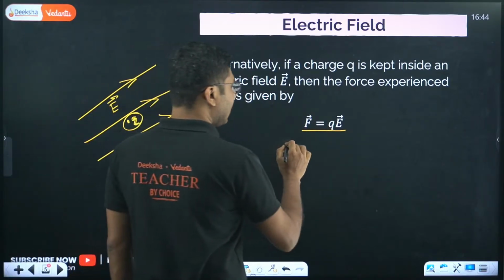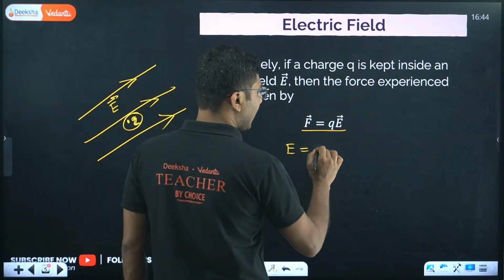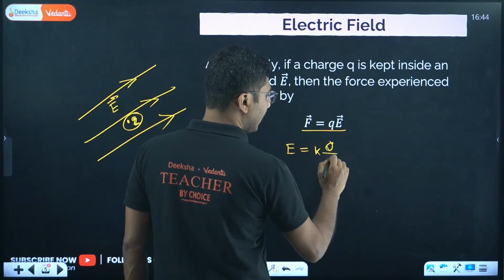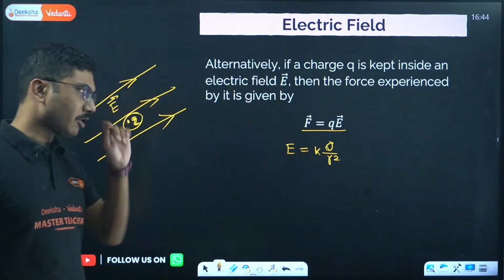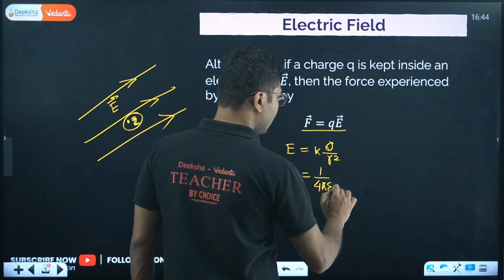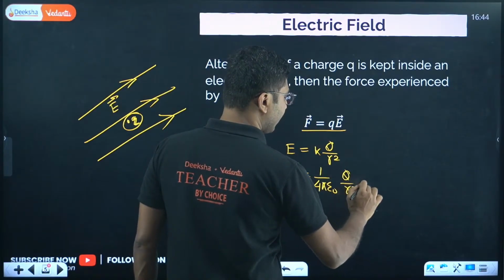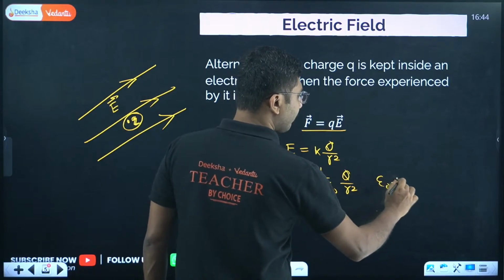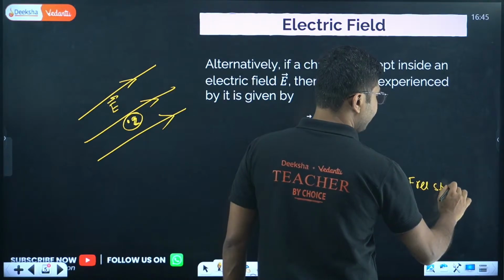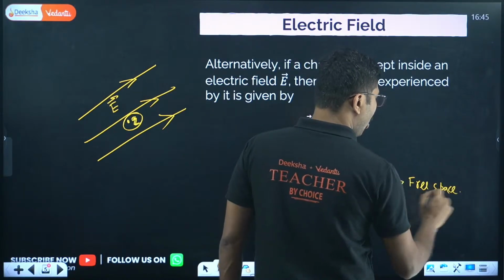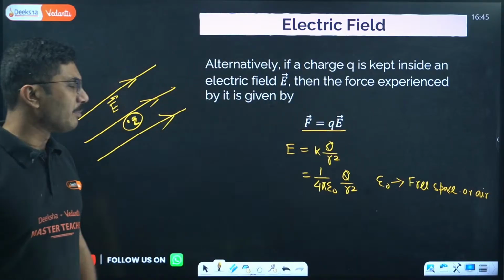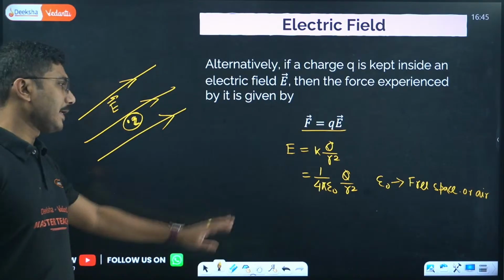Now we know that electric field in scalar form is given by k Q by r square, where we are using capital Q. This is the general form. Instead of k, if you put 1 by 4 pi epsilon naught, by r square, this epsilon naught is for free space. Free space means vacuum or air. Air and free space have almost the same epsilon naught, so that's why it is free space or air.